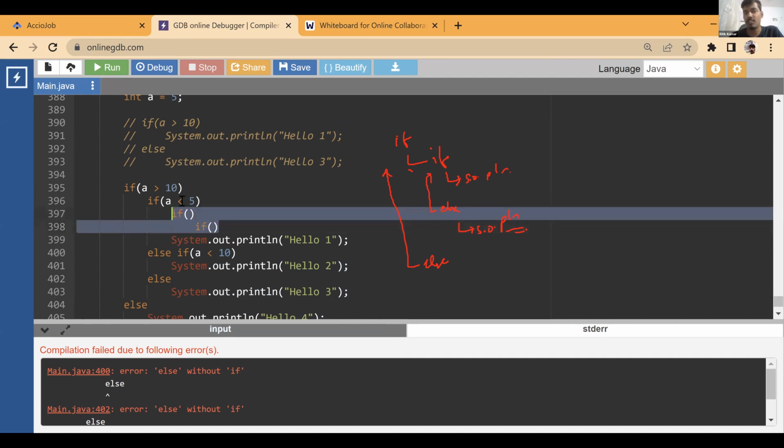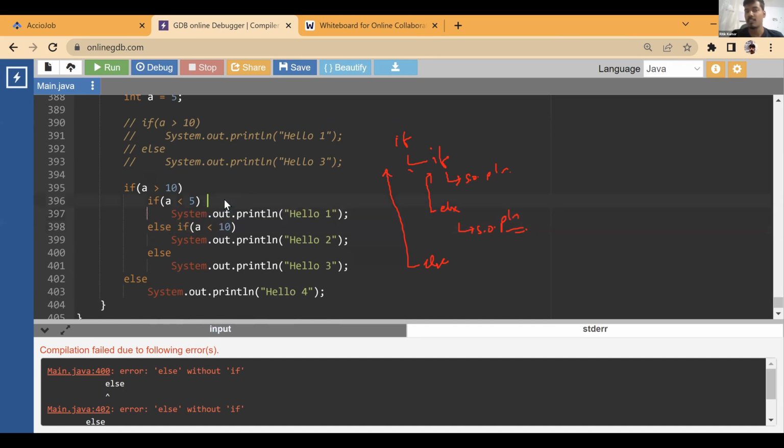Okay. So if this is true, this is true, this is true, and otherwise, if this is false, then what do you want to do? So that you can change. Okay. But yes, here you can only write one condition. If you have multiple, you can write logical expressions. So you can use logical operators. That is also fine. Okay. So you can use both of them, a combination of nested ifs and logical operators.